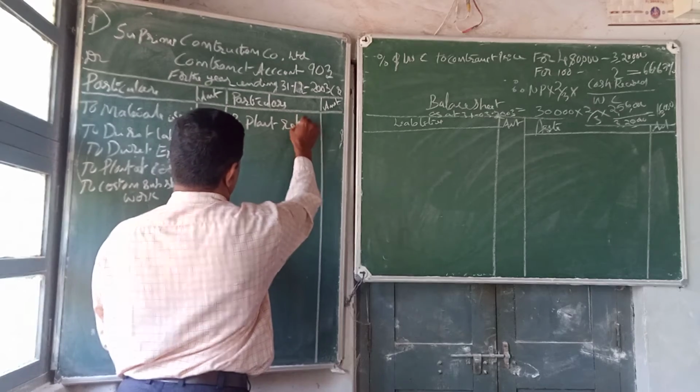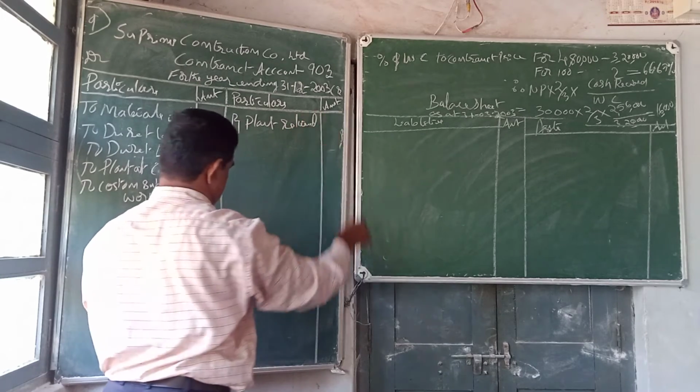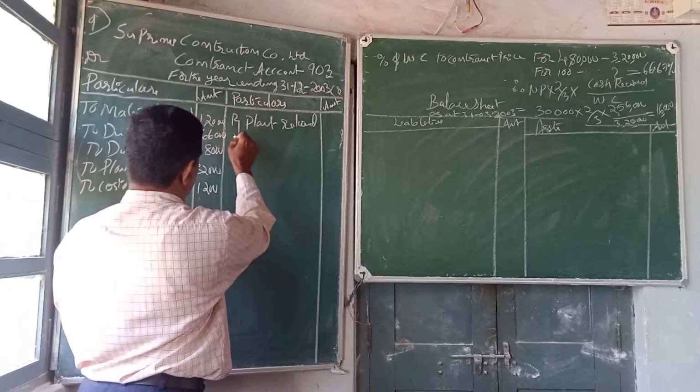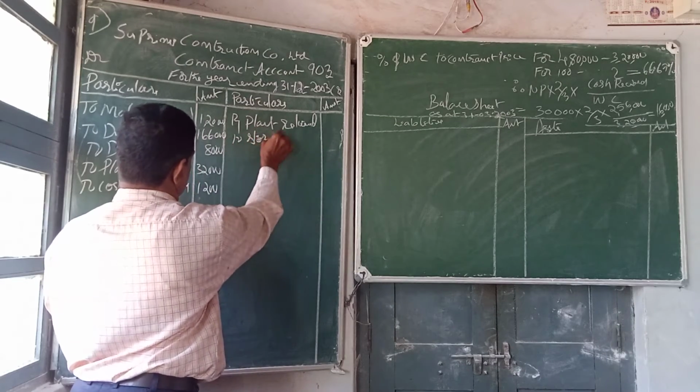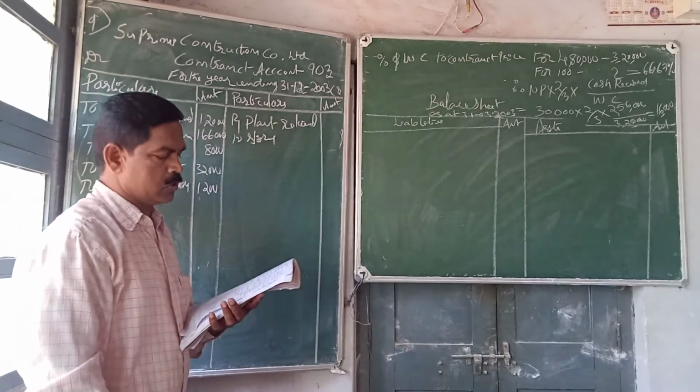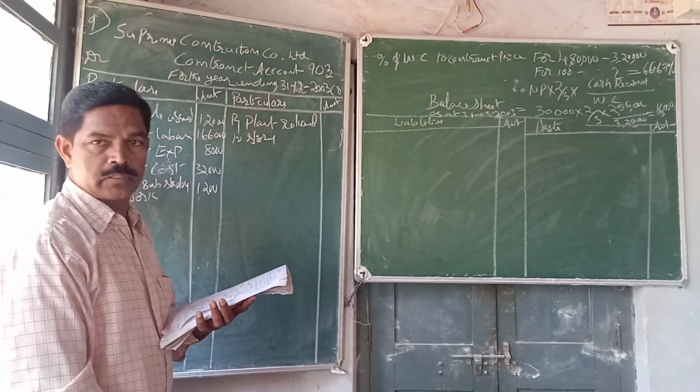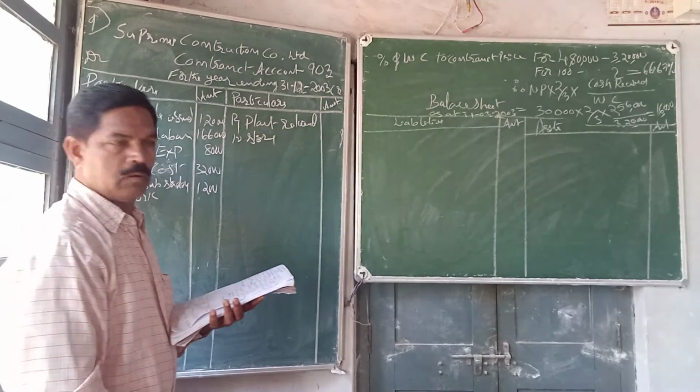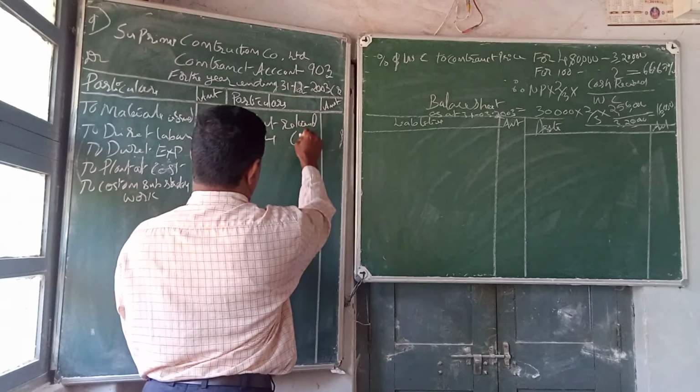Then by plant returned to stores. Plant returned to stores, it is given in the problem, 6,400 in the inner column.